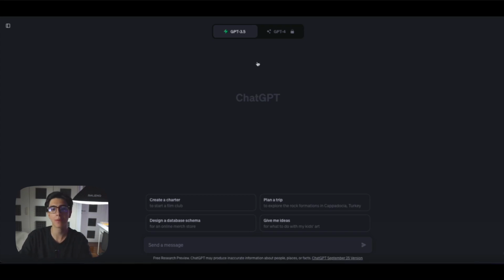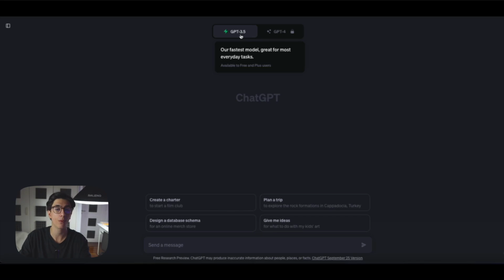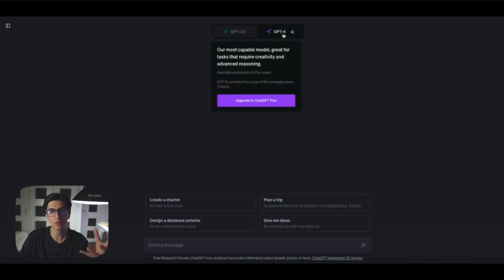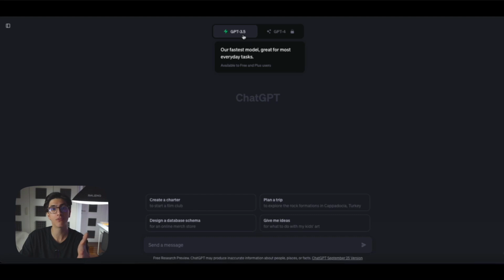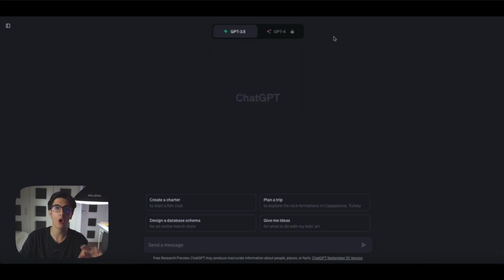Now, the first thing we can see up here is that we can actually upgrade to ChatGPT 4. GPT-4 is pretty much a paid service of OpenAI, if ChatGPT 3.5 is the free version. ChatGPT 4 just has a higher computing power. I want to specify that for this course, we're going to be using ChatGPT 3.5, and there is no need for you to upgrade to ChatGPT 4 to follow along in this course. So again, you don't need to spend a single buck to follow those lessons. So what do we see here?